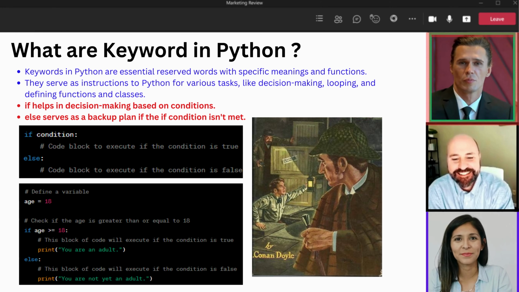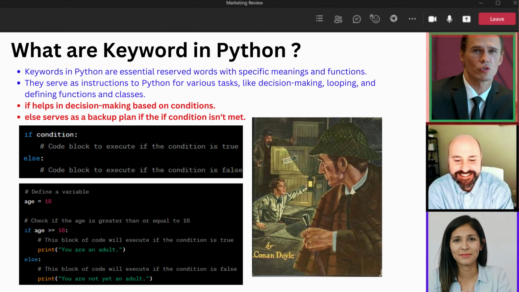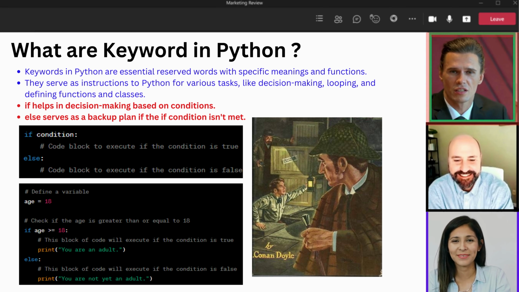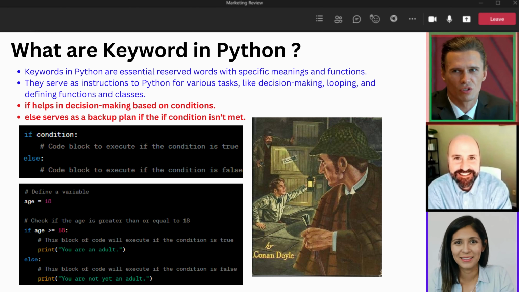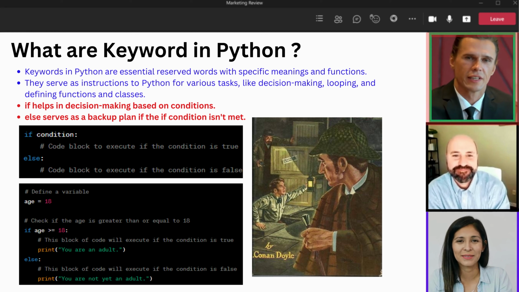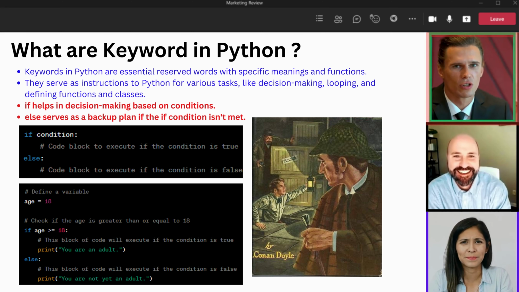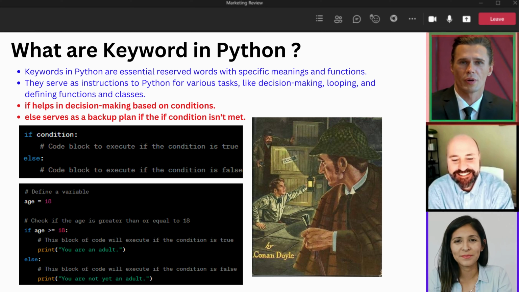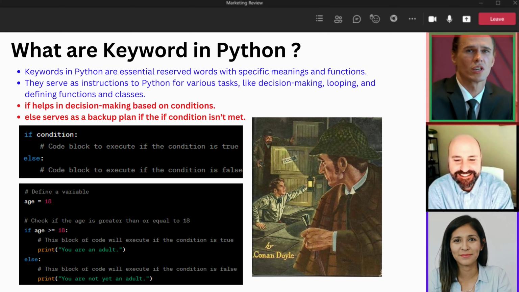If, this little word helps you make decisions in your code. It's like having a digital Sherlock Holmes, it allows your program to choose between different paths based on conditions. Else, think of else as the trusty sidekick to if. It kicks in when the if condition isn't met, ensuring that your program always has a plan B.